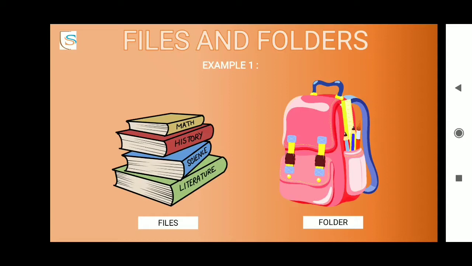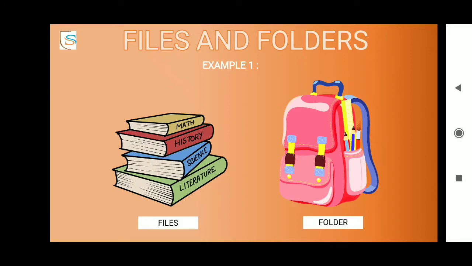Files are basically a collection of related data or information. Here you can see through an example that files are compared to books. The literature book, either English or Hindi literature, would have contents related to Hindi or English. Similarly, the science book will have text or information related to science. In the same way, history and maths. So these books and notebooks are said to be files which have information related to the name of the book.